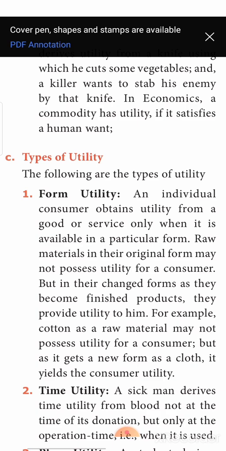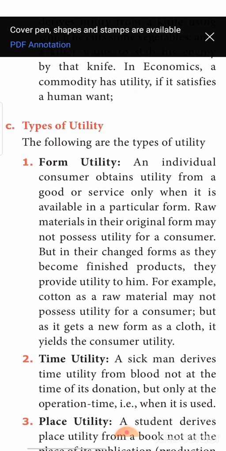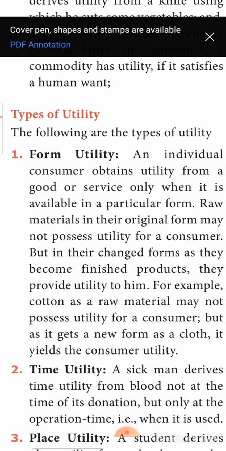Let us now discuss what the types of utility are. When we look into the types of utility, we can classify them under 6 broad headings: form utility, time utility, place utility, service utility, possession utility and knowledge utility. If you have the book with you, please take page 10. As you listen to me, you can look into the book also. So we have 10 types or kinds of utilities.